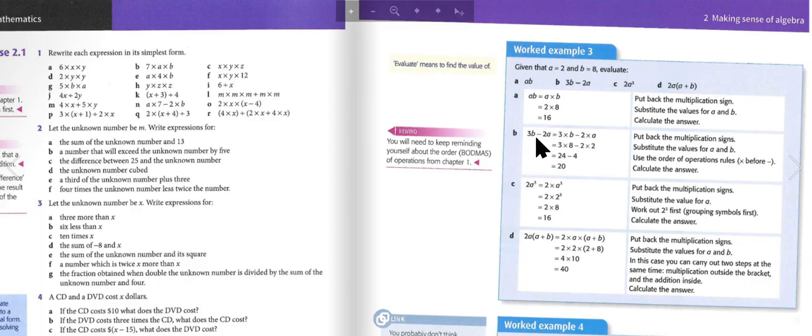So 3B minus 2A, the first step is to put back the multiplication signs, which is 3 times B minus 2 times A. The next step is to substitute the values for A and B, which is 3 times 8 minus 2 times 2. Use the order of operations rules, times before minus, which is 24 minus 4, and calculate the answer, which is 20.